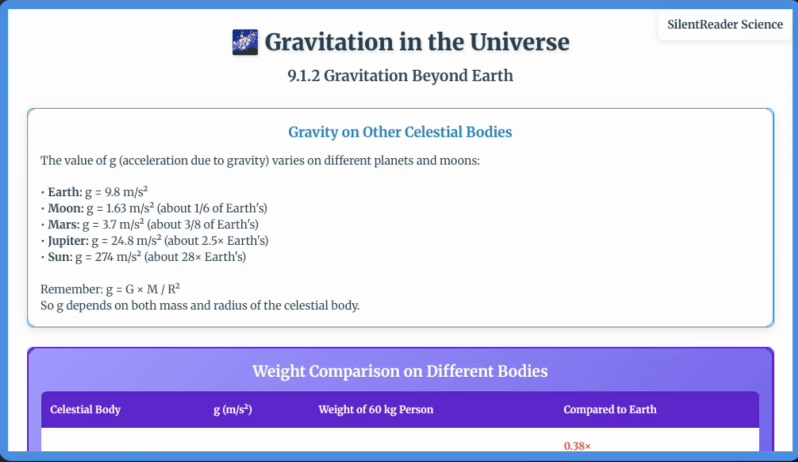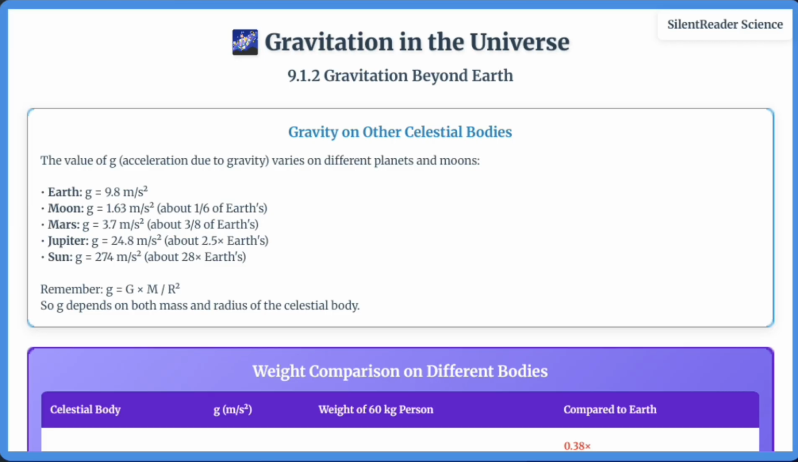Gravitation isn't just an earthly phenomenon, it operates throughout the universe. The value of g varies on different planets and moons depending on their mass and radius. On the Moon, g is about 1/6 of Earth's, which is why astronauts could jump higher and carry heavy equipment easily. On Jupiter, g is about 2.5 times Earth's. You would feel much heavier there.